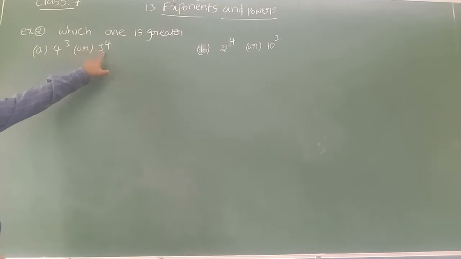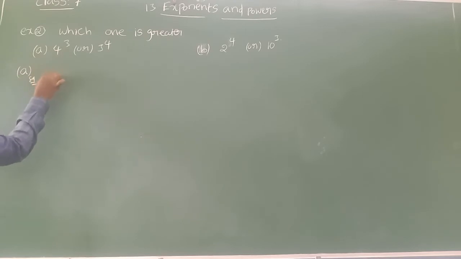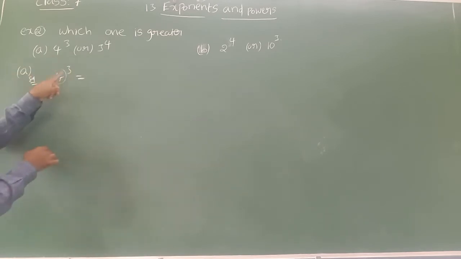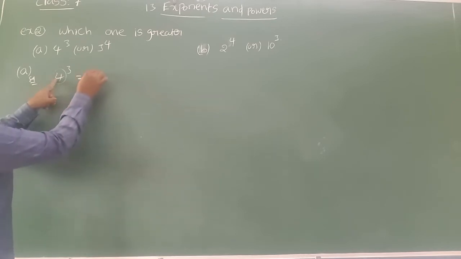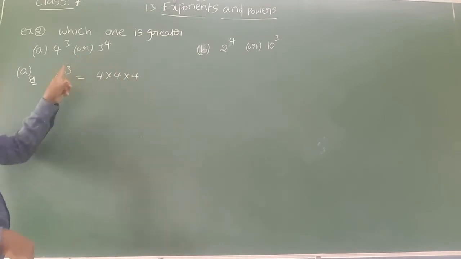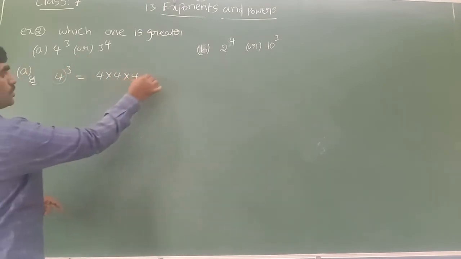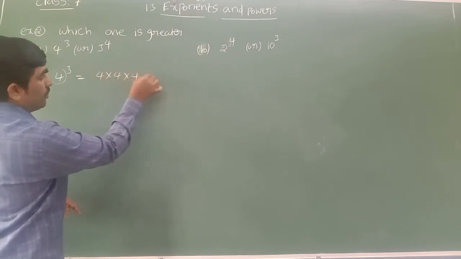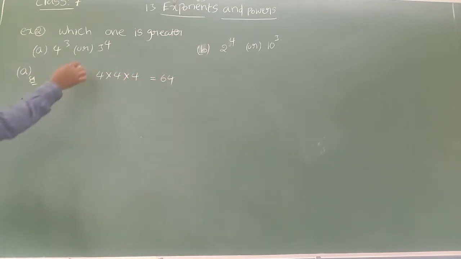Now from these both we need to identify the greater number. I mean, is 4 power 3 greater or 3 power 4 greater? We have to find that now. Let us find the value of 4 power 3 first. Power 3, so base 4 we multiply itself 3 times: 4 into 4 into 4. 4 into 4 is 16, 16 4s are 64.